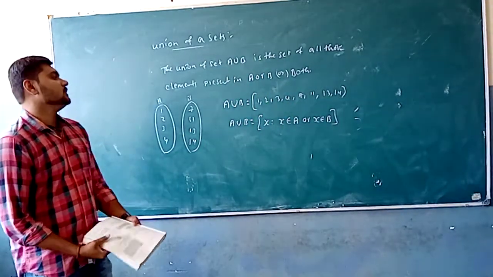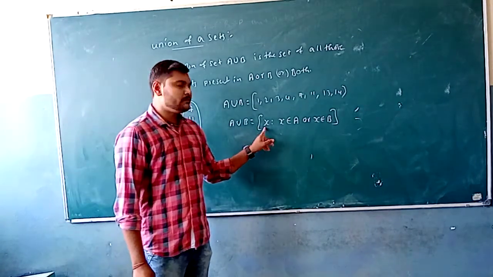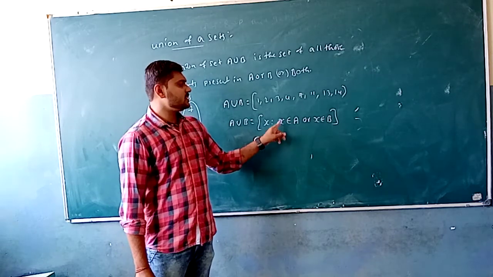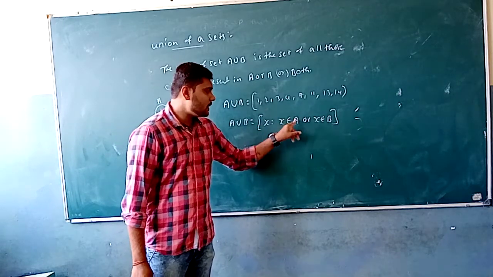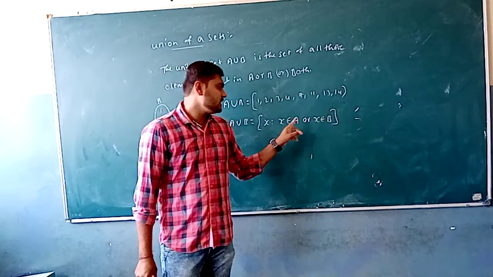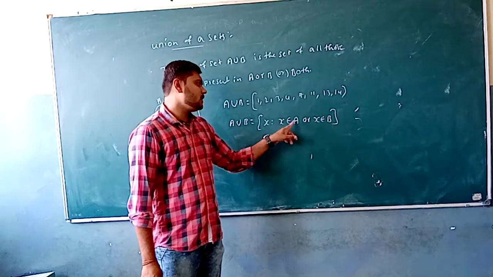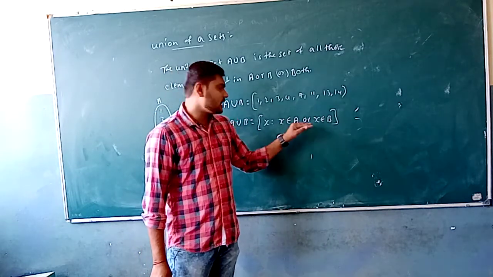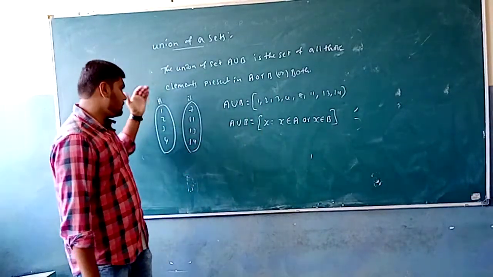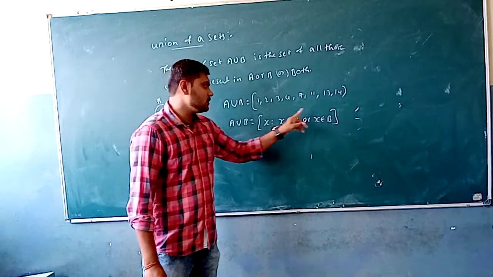This is what it is saying: X is an element in the union of sets, and in that union X is going to be a member. It may belong to A or it may belong to B. It can also be both. It depends: it can be a member of A or a member of B. So it can be A or B.